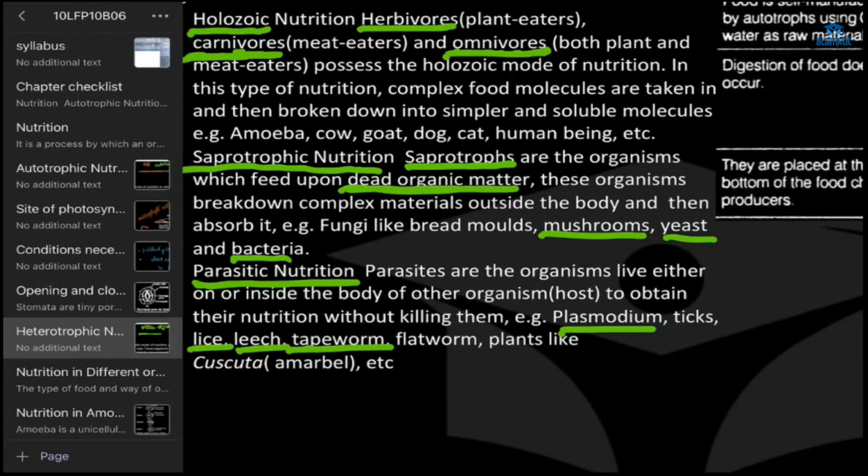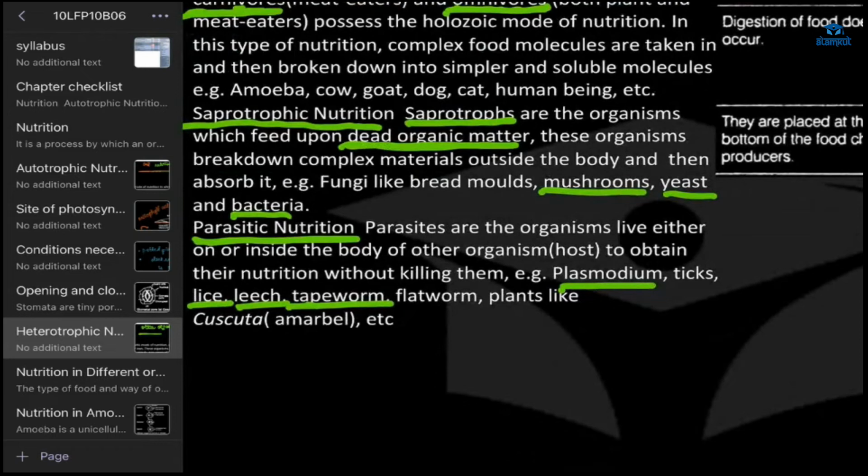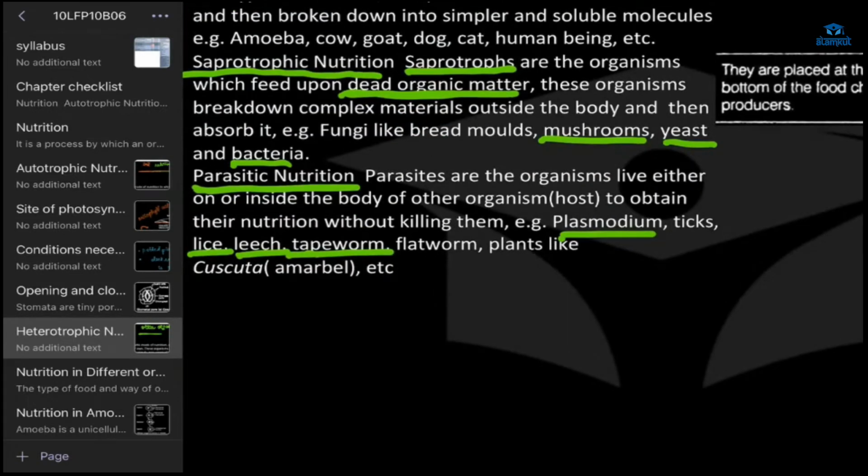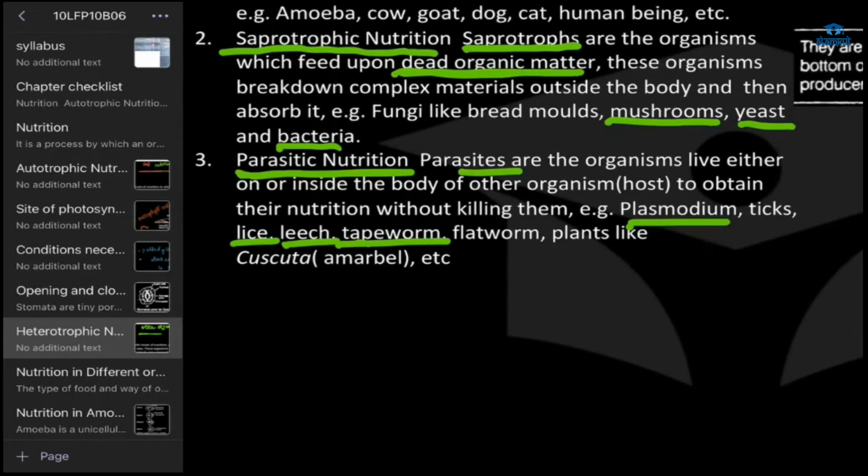Okay, so they are also called saprotrophs. Examples include mushroom, yeast, bacteria. Then in parasitic nutrition, what happens is the parasite will live in another organism, and that organism is called the host.